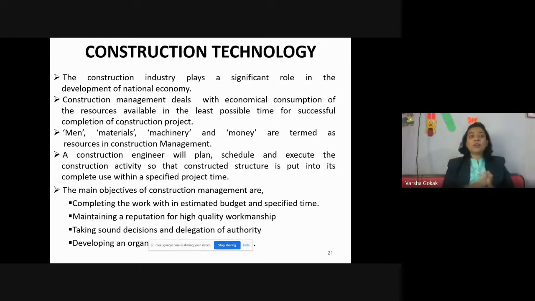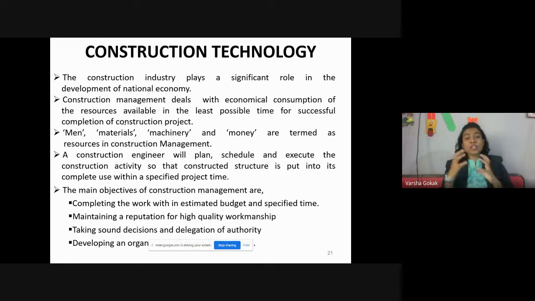So that is all about construction technology, where these people, MTech in construction technology, CT, will be studying the new techniques, new methodologies, how to plan. For example, I started the construction in the month of June, and I know it is going to be rainy season. If there are heavy rains and floods, my project is going to get delayed. If it is going to get delayed, how am I going to compensate for it? What will my plan B be? So that is all about planning.